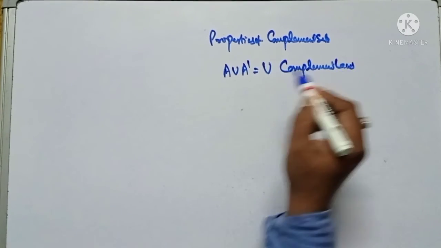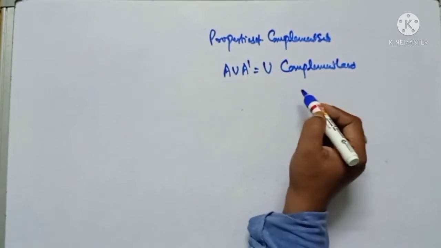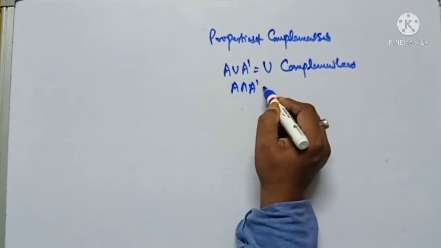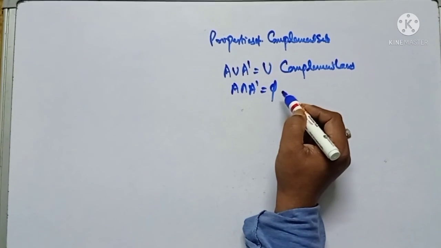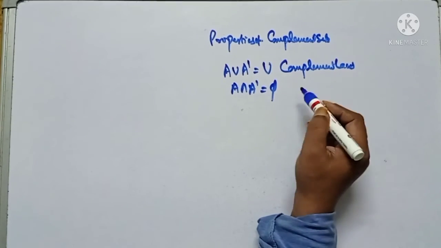And the second is that A intersection A dash is phi. So these are the complement laws.